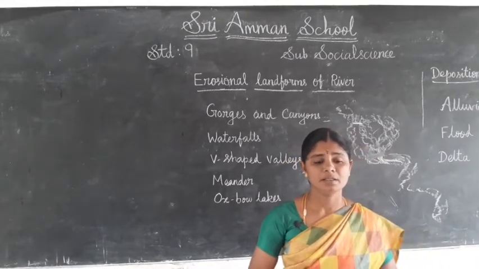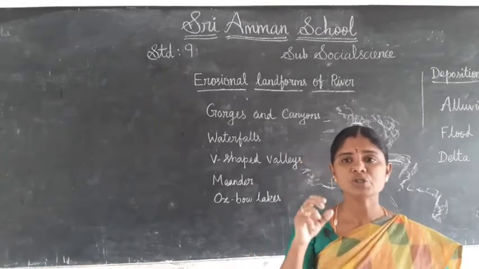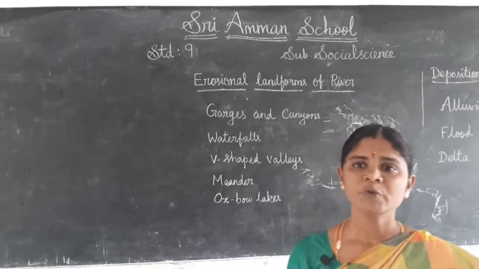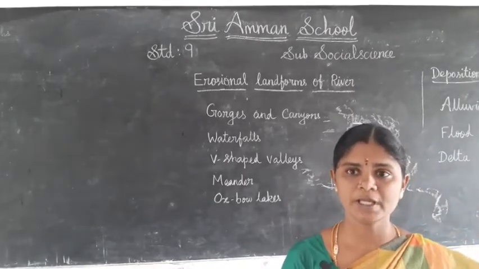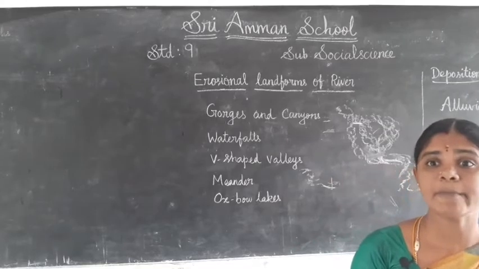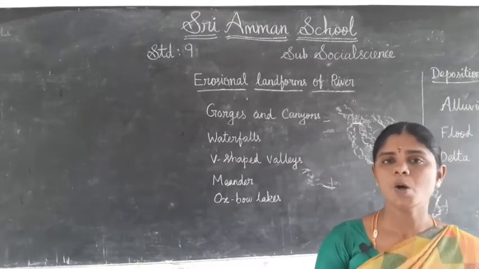It forms an oxbow lake. The meanders in due course of time become almost a complete circle with narrow necks. This turn gets abandoned and forms a lake, that is called Oxbow Lake.